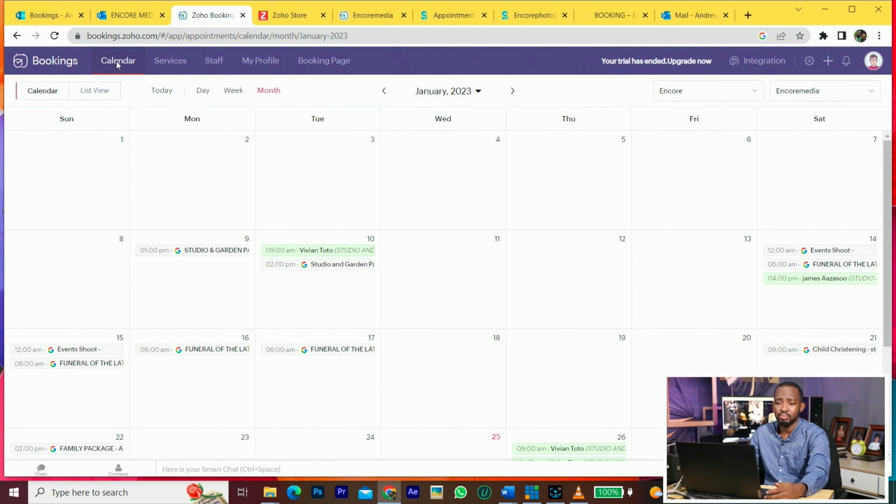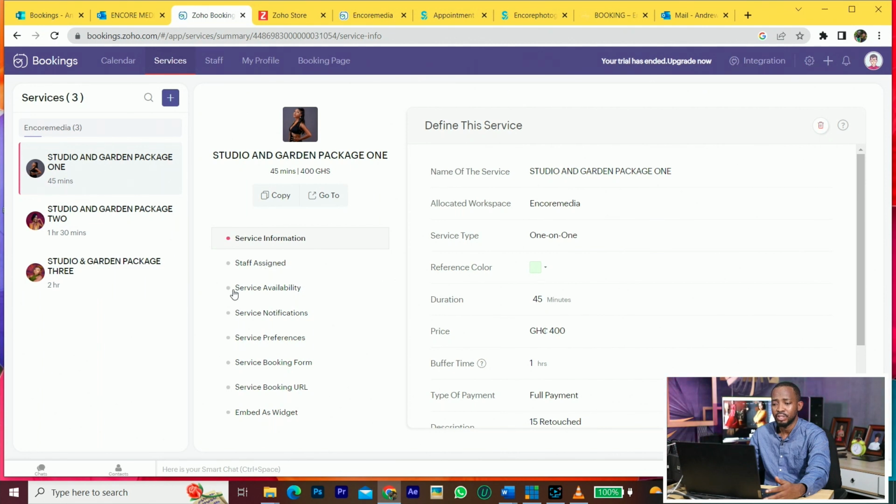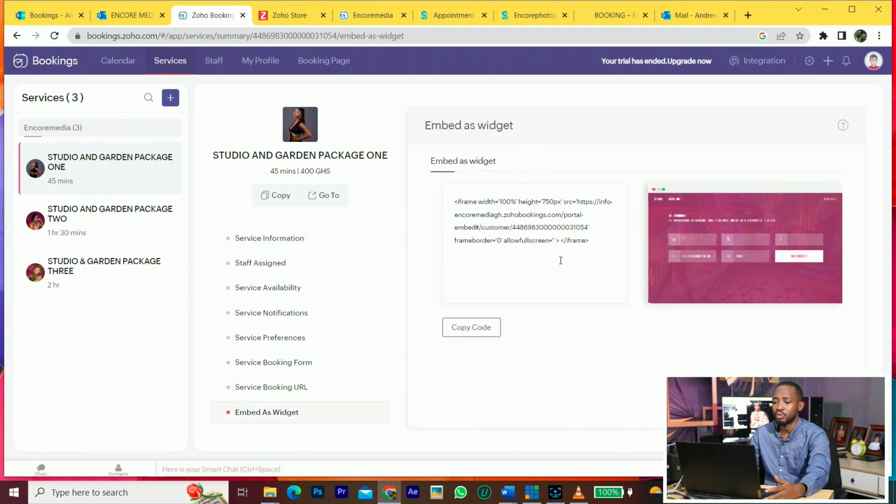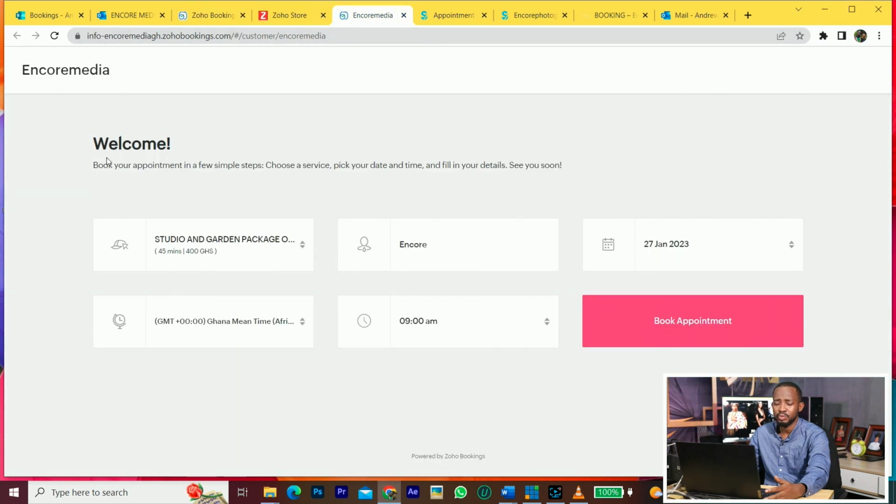Now when you come to Zoho Bookings, you can see this is the calendar. If you have the calendar, you can let your staff look at it and see that we have a shoot on this day or that date. Then this is where you add the services. You can see there's a little similarity with the Microsoft booking. So you have service, notification, availability, and all of that. Now you can actually use this as a widget on your website. This is how it's going to look on your website. If you send the link to anybody, this is how it's going to look. But you can also embed this on your website.